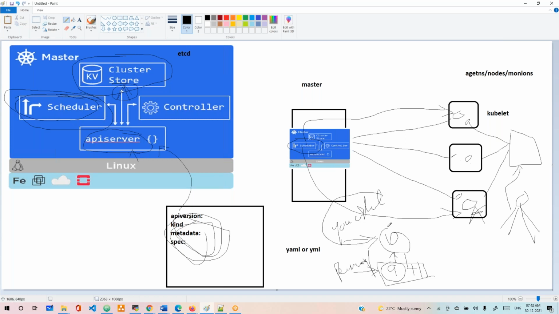Now, this is all about Kubernetes being maintained by the desired state and current state, and the imperative model and declarative model. This is the concept in Kubernetes. That's it: imperative model, declarative model, current state, desired state. What is the imperative model and declarative model? We'll see that next. Understand that desired state and current state means how many you asked for, how many are running, whatever you asked for, whatever is running. Like this. Desired state and current state. Okay. Understand?